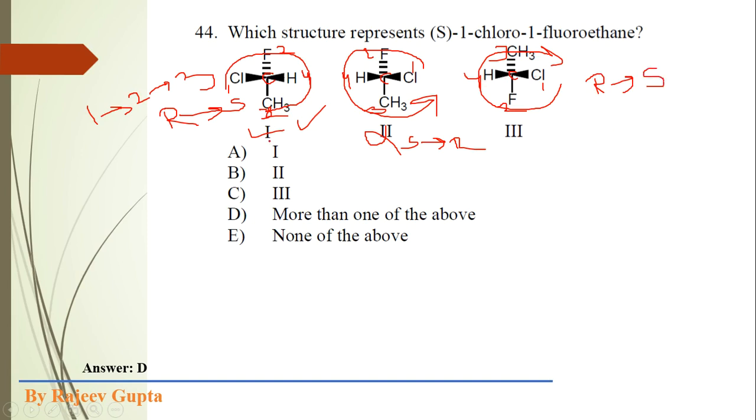So molecule 1 and molecule 3 are the correct options. So 1 and 3 are correct, but actually here an option is given that is more than one of the above. So this is actually the correct option. So option D is correct, where more than one molecule is similar to S-1-chloro-1-fluoroethane.